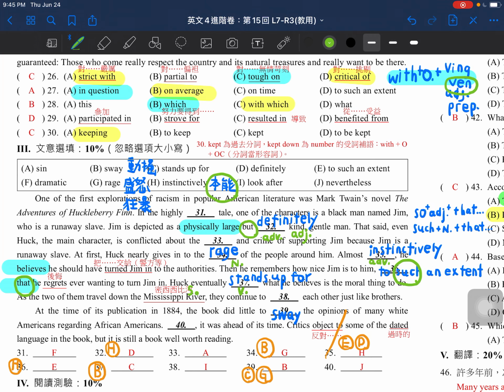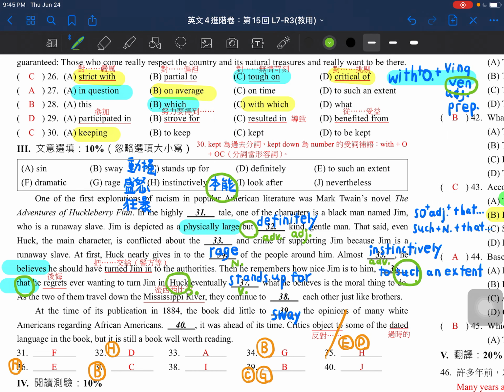So Huck eventually what he believes is the moral thing. As you can see here, we need a verb, and the subject is Huck, which means you need to choose a verb with an s behind. That's why in this case we don't choose sway here, because it should be sways. And actually it's not about sways, it's about stands up for, which means support something.